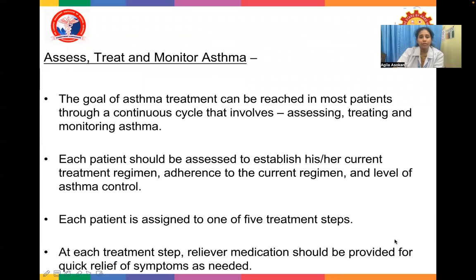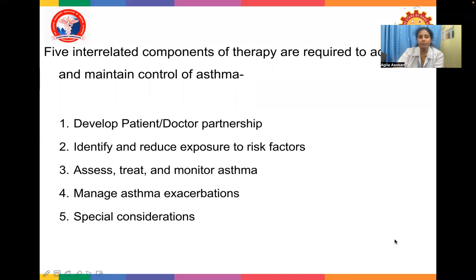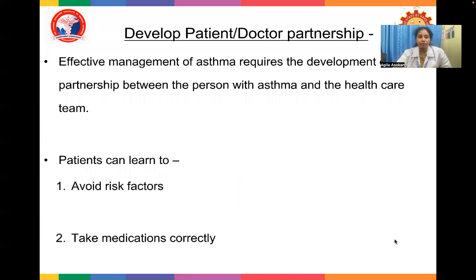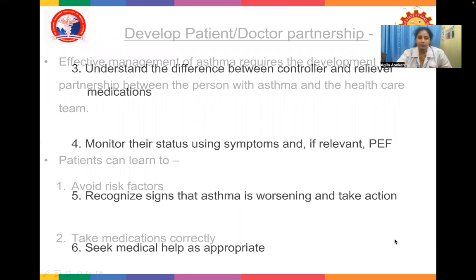So I also want to discuss developing the patient-doctor relationship. The 5 interrelated components of therapy that are required to achieve and maintain control of asthma are: develop a patient-partner relationship, identify and reduce exposure to risk factors, assess, treat and monitor asthma, manage asthma exacerbations, and special considerations. Developing patient-doctor partnership: effective management of asthma requires the development of a partnership between the person with asthma and the healthcare team. Patients can learn to avoid risk factors and take medications correctly.